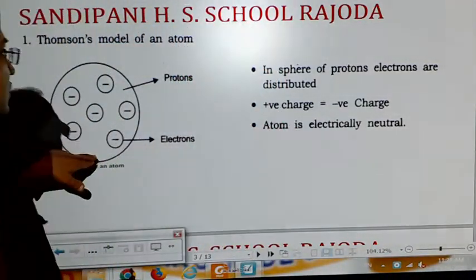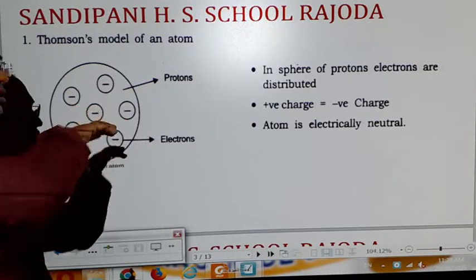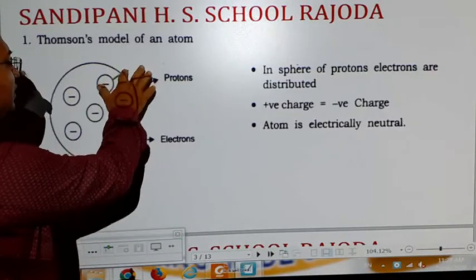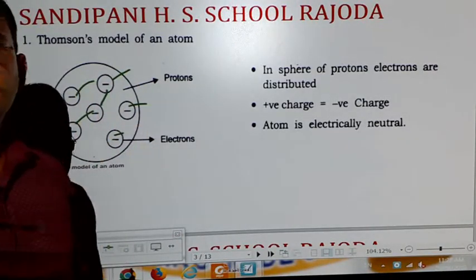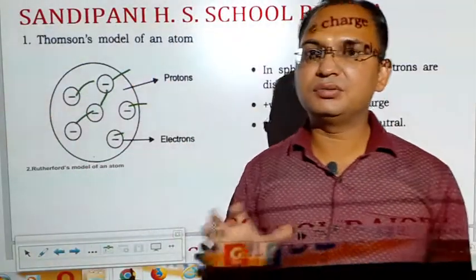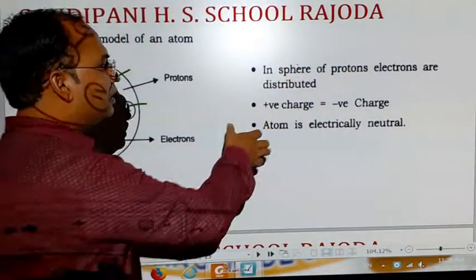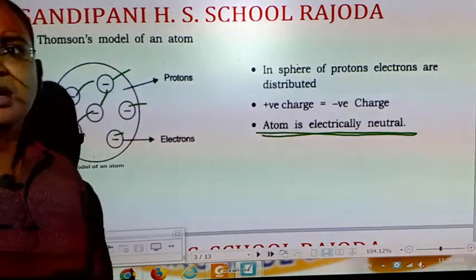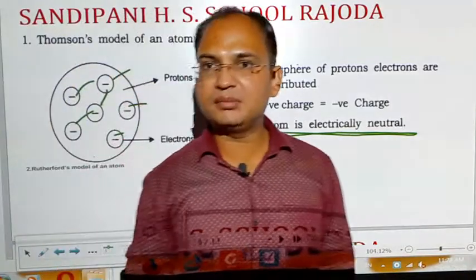Here you can see that the protons are present in the atom and electrons are also present here and there, scattered. There is no fixed pattern of the presence of the electrons in an atom. So the atom is electrically neutral. He said that the atom is electrically neutral because the number of protons and the number of electrons in an atom are equal.